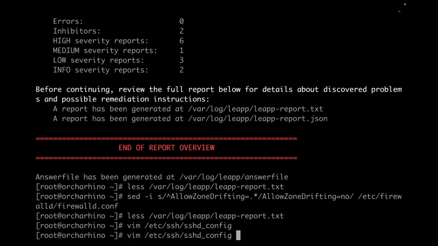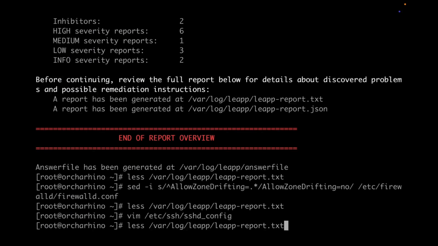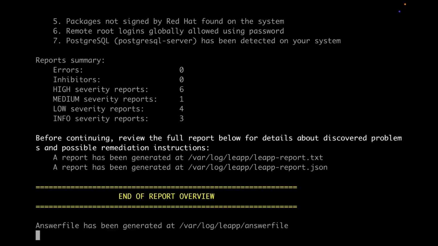And now we just rerun the Leap pre-upgrade. So as we can see, everything ran through smoothly. So the next step will just be to trigger the Leap upgrade itself.